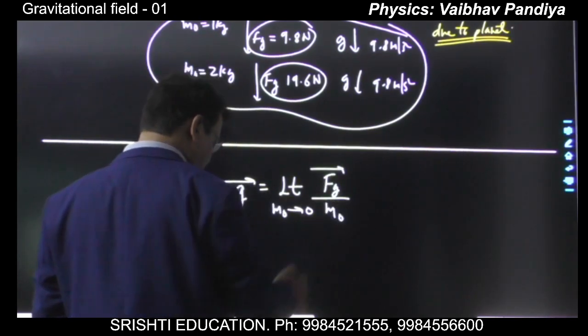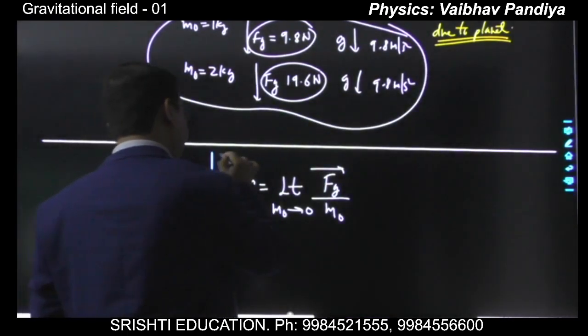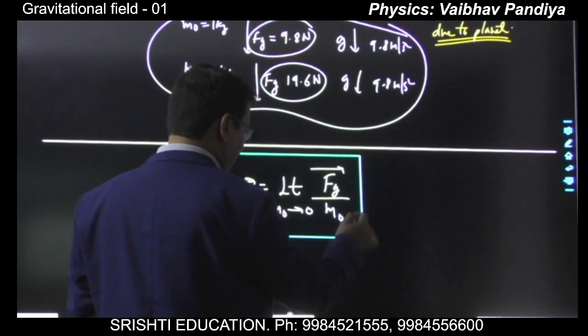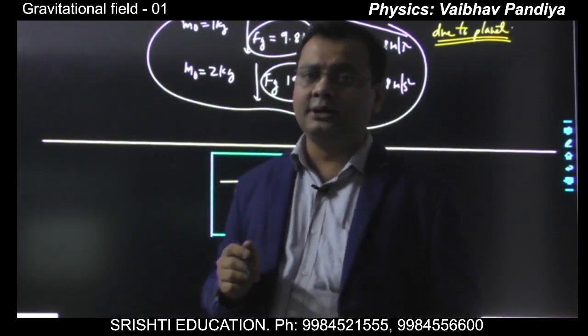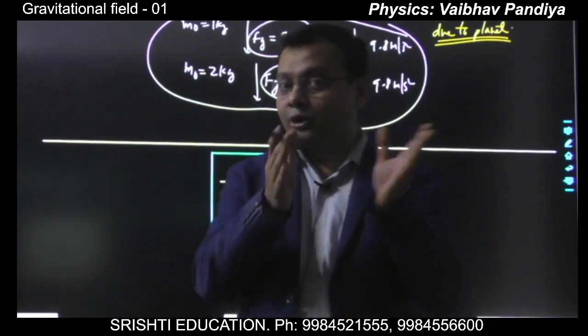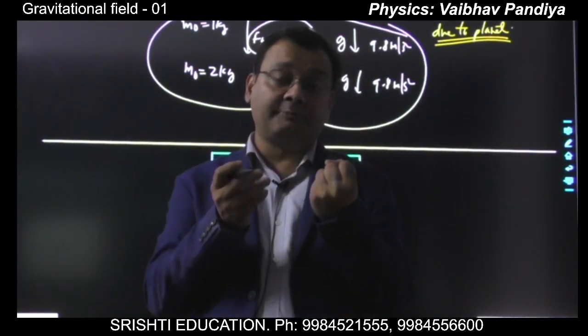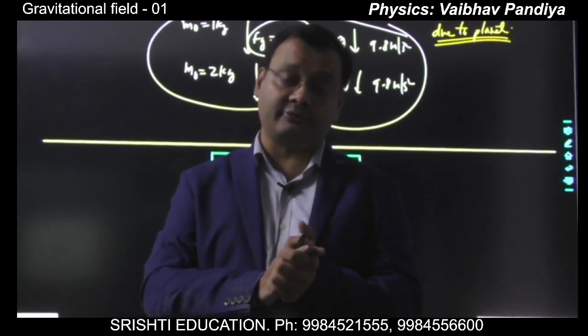Of course, we are never going to use this equation in calculation. This is for the definition of the gravitational field. What it reflects is that for finding the gravitational field, ideally m naught will have a 0 value. Why? Because you see, suppose you want to measure the gravitational field of the planet, and the planet has some particular value of gravitational field near its surface, say 9.8 meter per second square.